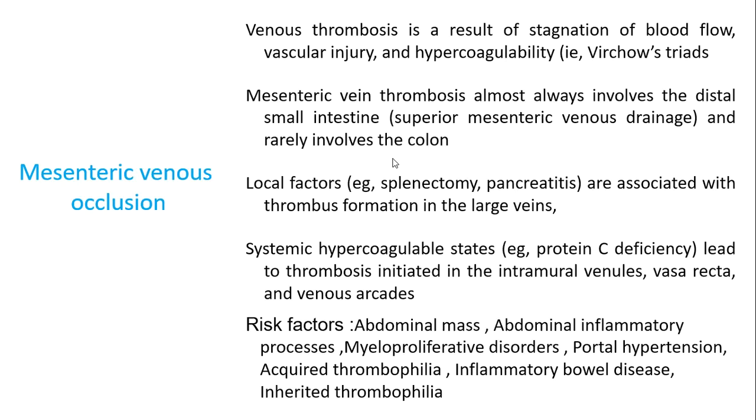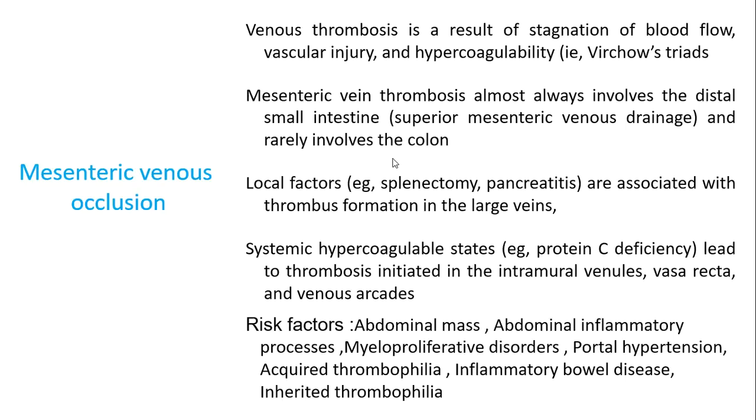Mesenteric venous occlusion is again very rare, most commonly seen in malignancy patients or myeloproliferative disorders. The main reasons for venous occlusion are stagnation of blood flow, vascular injury, and hypercoagulability, the Virchow's triad. It involves the distal and small intestine and rarely involves the colon.